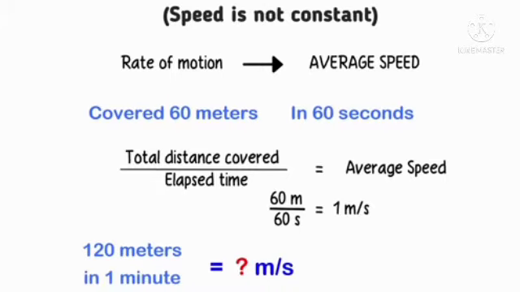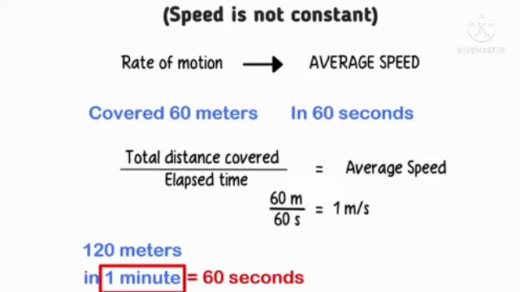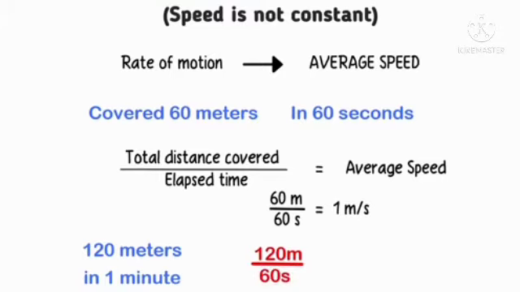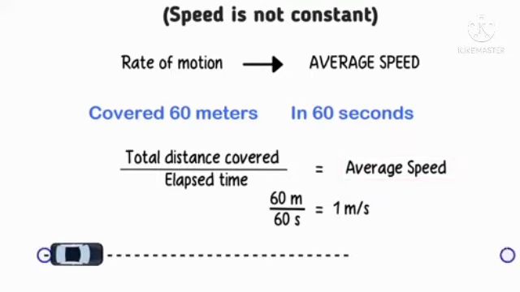120 meters in 1 minute time. 120 by 60 seconds. What is that meter per second value? 1 minute equals 60 seconds. Now 120 meter by 60 seconds. That is 2 meter per second, in non-uniform motion. 120 meters covered distance in a 1 minute time, that is the average speed.